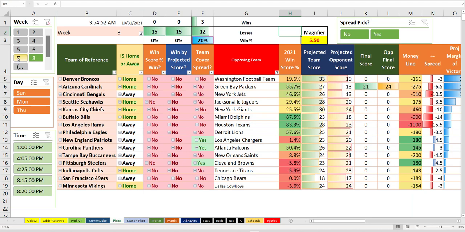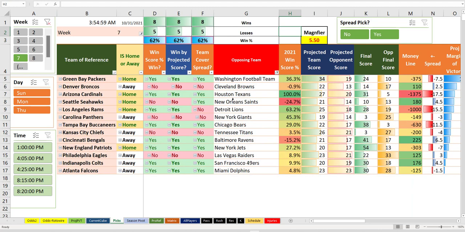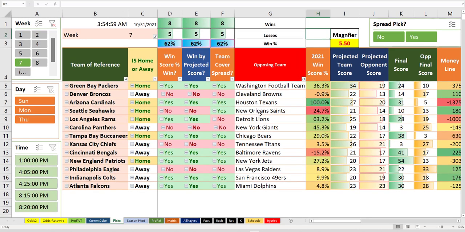So when we start going back week to week, here we have week 7. We're looking at every single day, and I'm trying to prove to you that we have some weird stuff go down up top sometimes. This was a Thursday night game, by the way. Thursday night games suck.